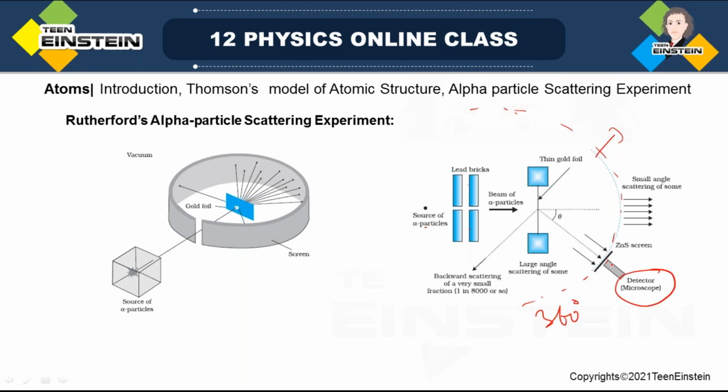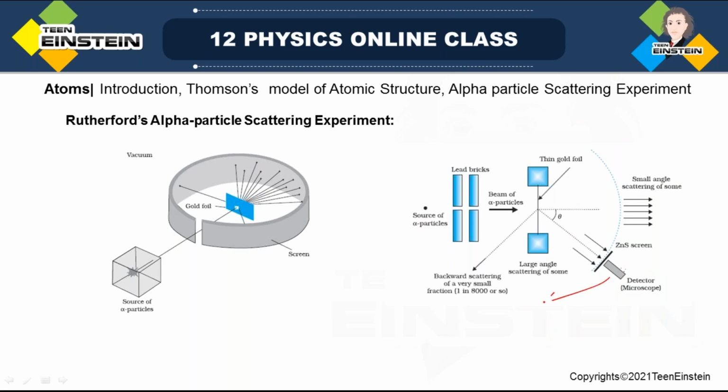As you can see, this is a movable detector or microscope, with which we can see the bright light or scintillation that sometimes the naked eye may not see, which was created by the hitting of the alpha particle on this phosphor material. So we can see that through the microscope. So this is the detector, a movable or rotatable detector.